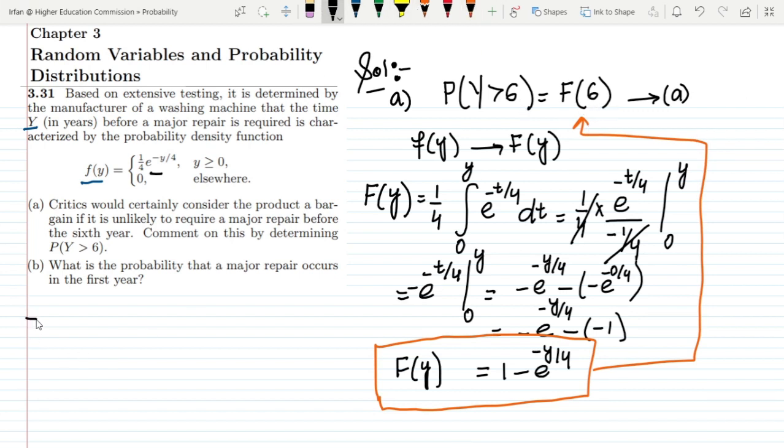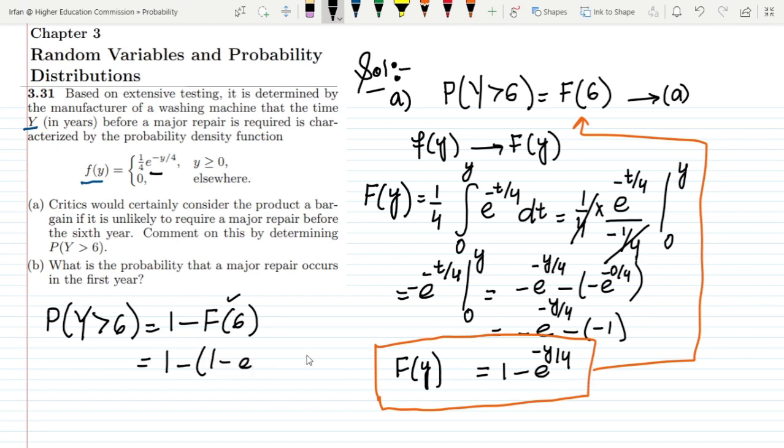Now putting the value of y equal to 6, in order to find the probability of y greater than 6, I can write 1 minus f of 6, because these will be the higher values, and for them I have to subtract the lower values from 1. So I will have 1 minus, where f of 6 is 1 minus exponential of minus 6 by 4.